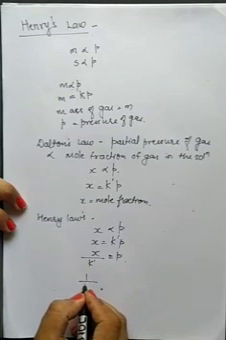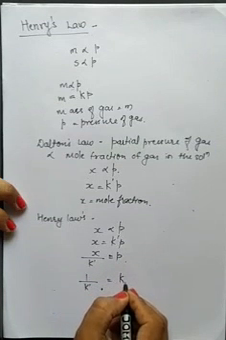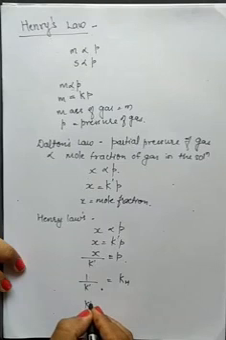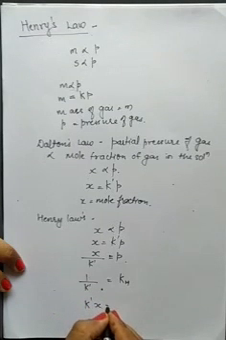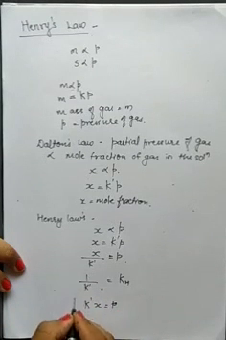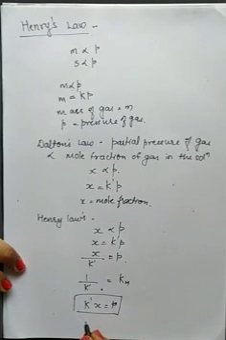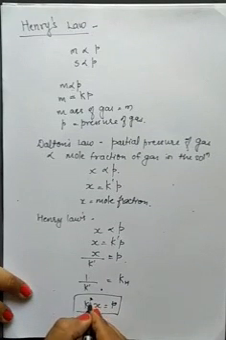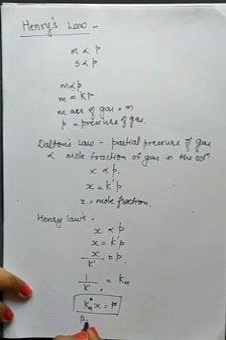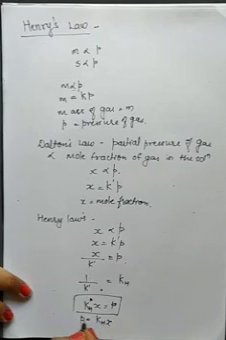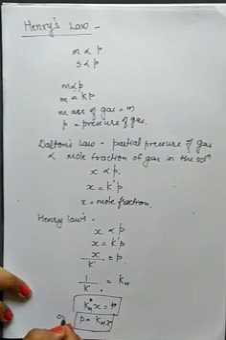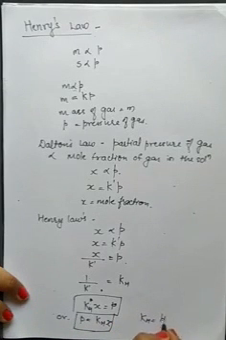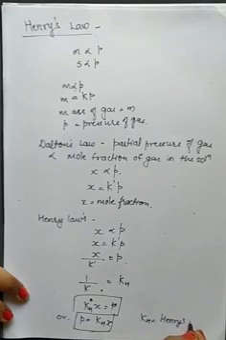Now 1 upon K dash is taken as another constant, capital KH. So this will become KH X equals P. This is the mathematical relation for Henry's law, P equals KH X. KH is what? Henry's constant.